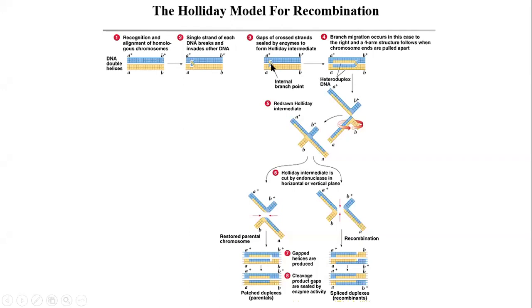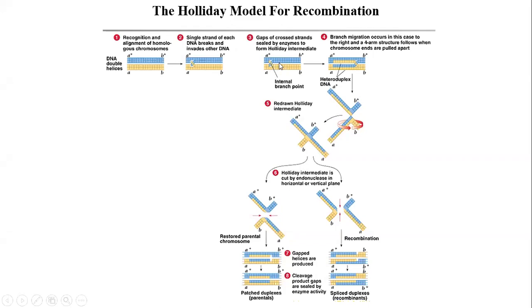Now, can you imagine this branch moving towards the right? What will happen? This will get stretched down and this will come up. If this branch moves like this, this structure will form. This event is called branch migration.